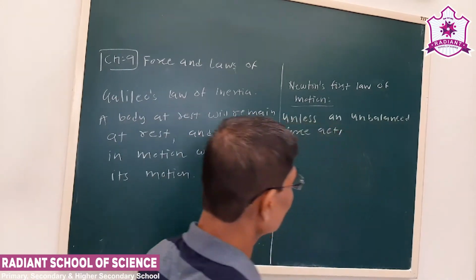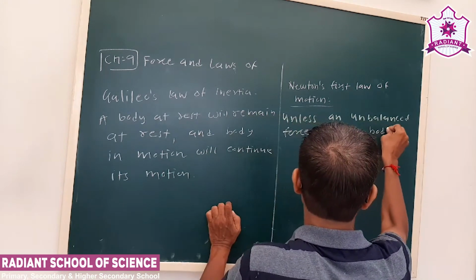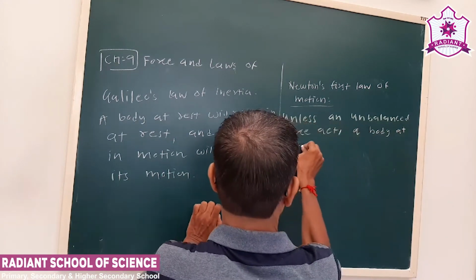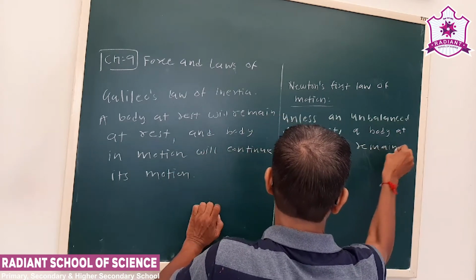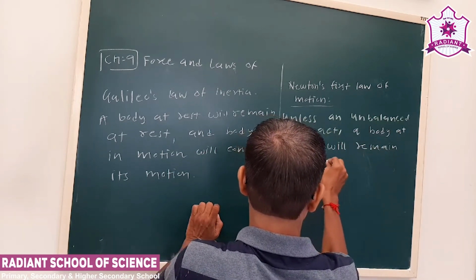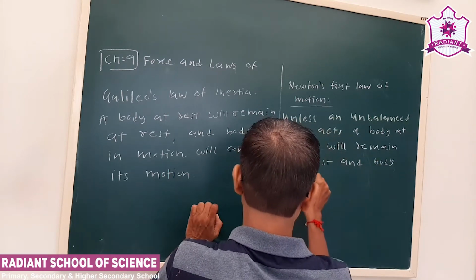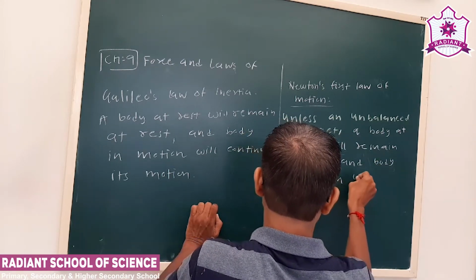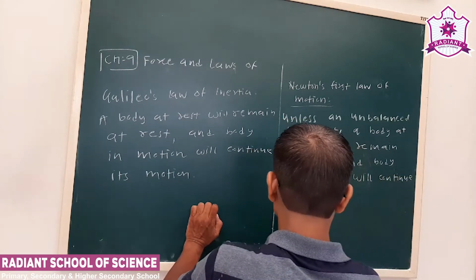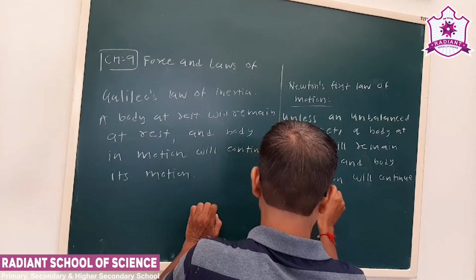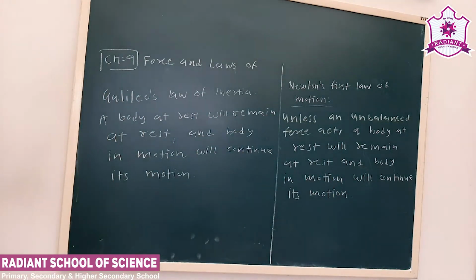Unless an unbalanced force acts, a body at rest will remain at rest and a body in motion will continue its motion. You can see these words are similar.